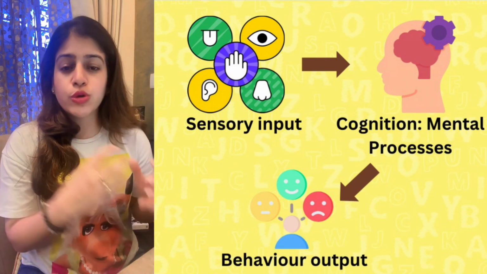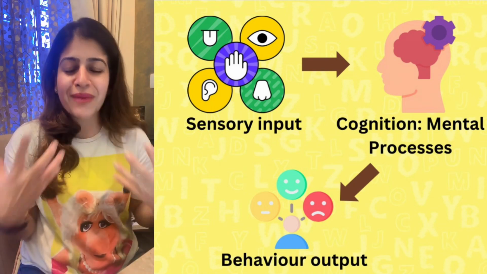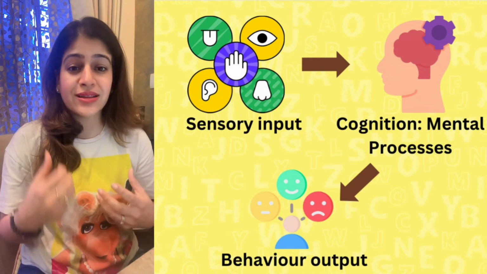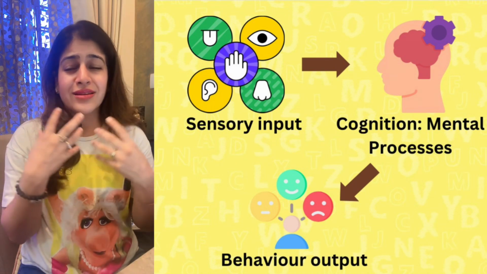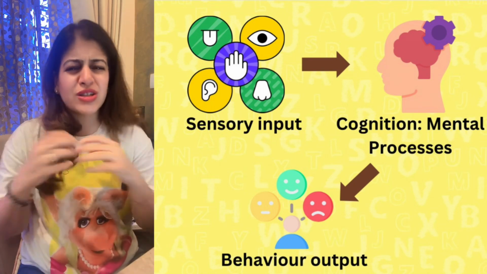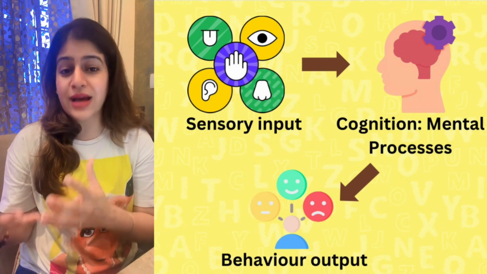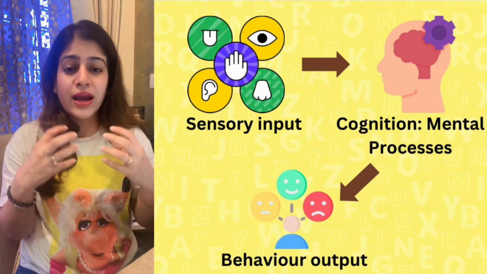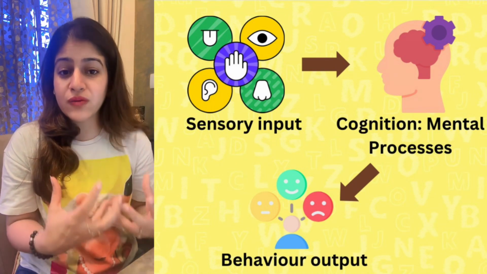Next is the output. Output is my perception, my behavior towards that. Maybe I'm smiling and seeing how beautiful it is looking, or I express myself saying that it is very beautiful, or I might keep complaining and whining that it is so boring outside, just the clouds and flowers and nothing else. So this is my behavior towards the stimulus that I am seeing, and with the help of some mental processes, I have a certain kind of expression that I'm giving. That expression or that behavior is the output.